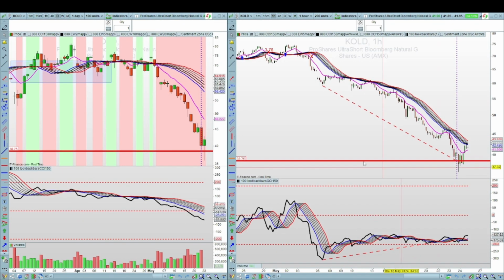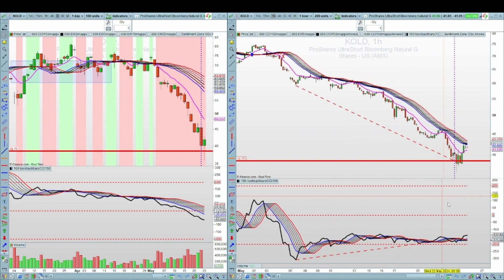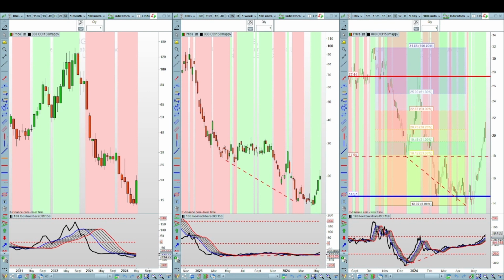On the hourly chart, again, we've got a bullish divergence, and it's actually bouncing off this potential support level at 38.75. And again, the CCI is still moving to the upside on the hourly. So again, we only trade in the direction of the daily, so we only take short trades. So this is where you would have been careful about going long, because the overall trend is showing you a bearish momentum. But at the moment, it's making a bit of a bounce, nothing too dramatic, but a bit of a bounce nonetheless. We'll see if it's going to continue and punch through this support level in the next couple of days. Next, we'll look at UNG.